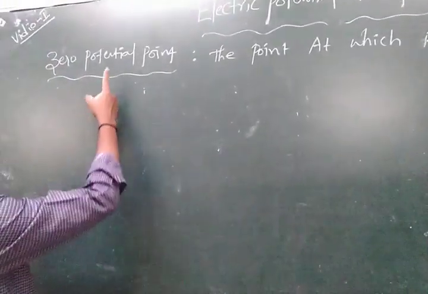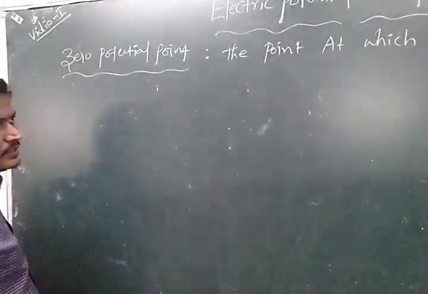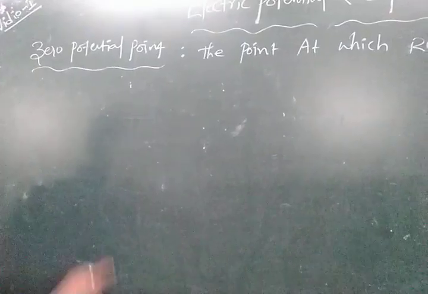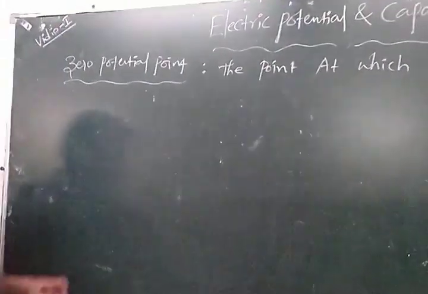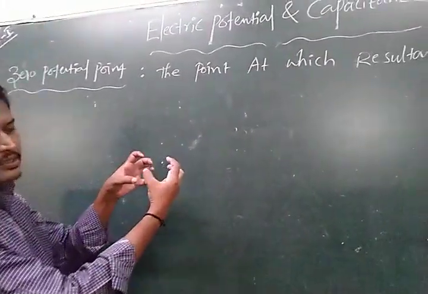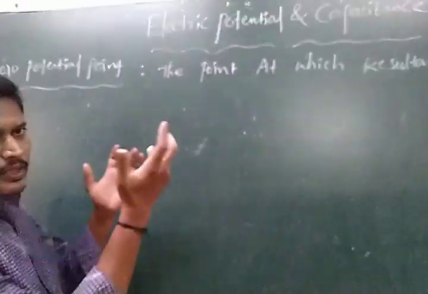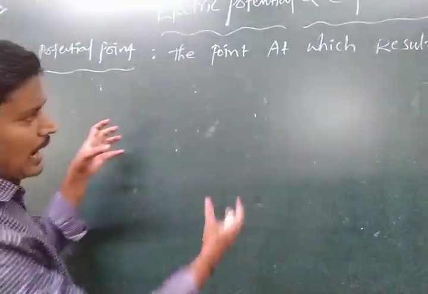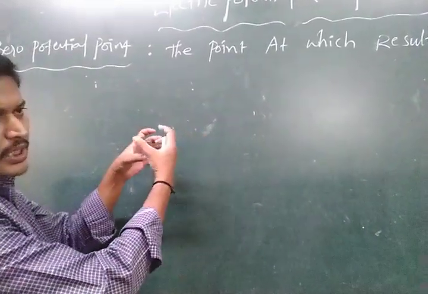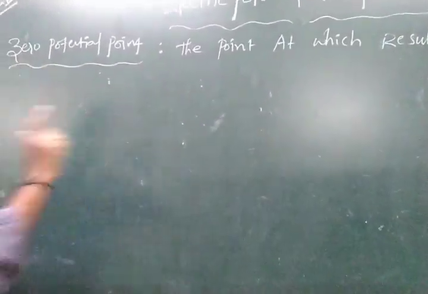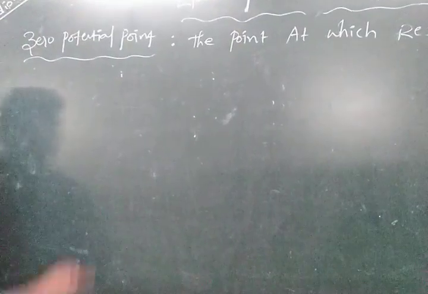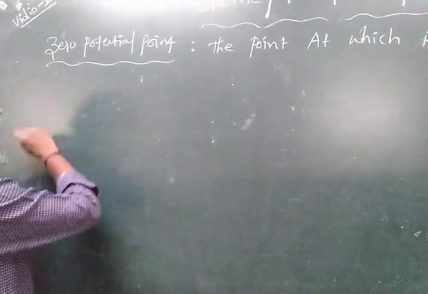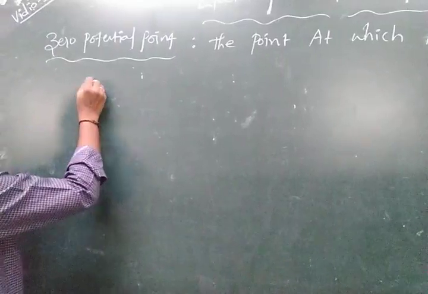So the zero potential point exists only for unlike charges, not for like charges. Whenever we are adding like charges, the potential cannot become zero. When we are adding positive and negative charges, then the potential can become zero. Actually, potential is based on bringing a charge to a point.